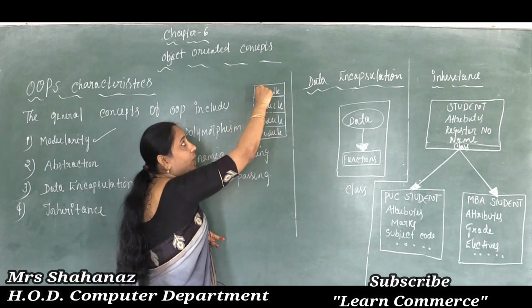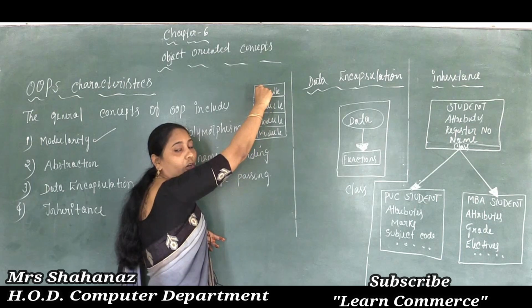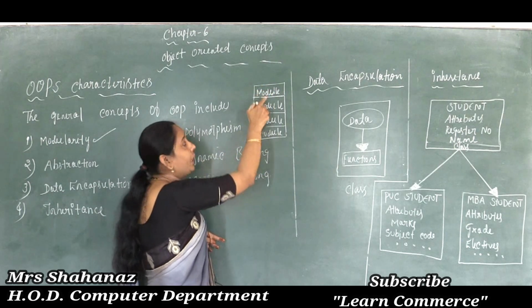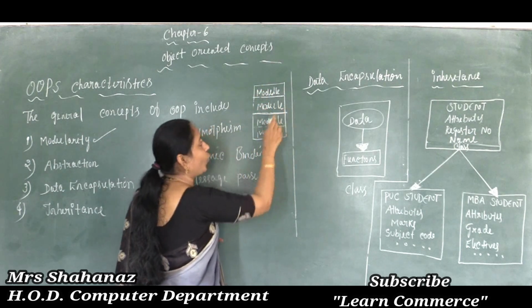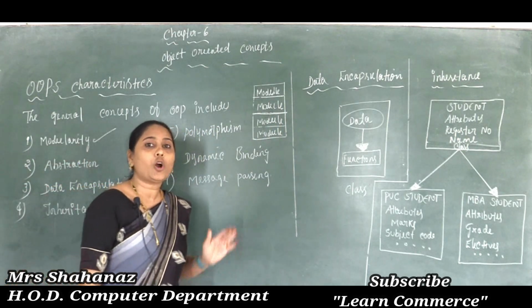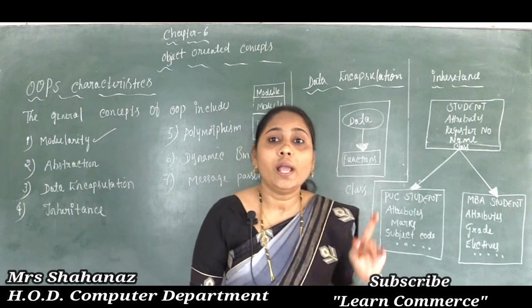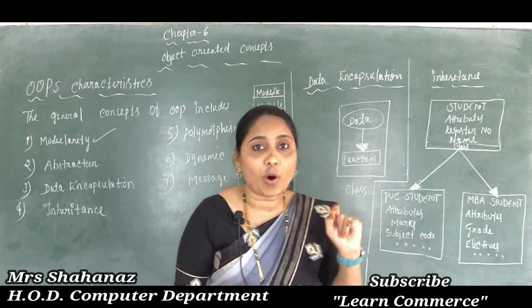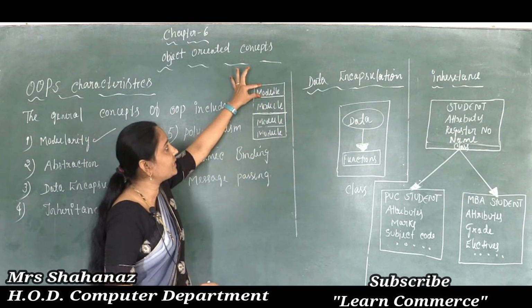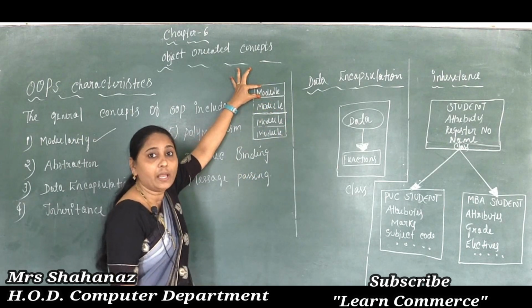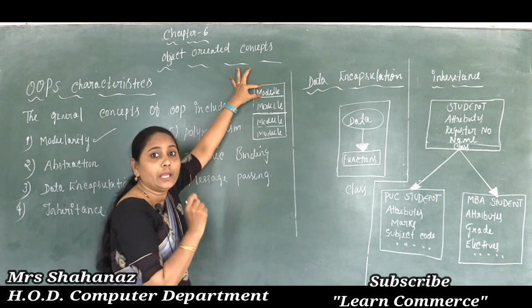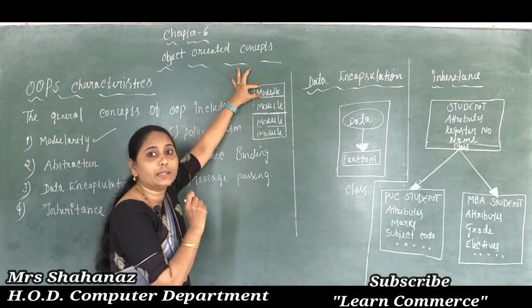That means it is the one module or unit or part of the program, and after completing the one boundary we are going to use the second boundary. So we can say that by using the technique of modularity, it helps us to create a clear-cut boundary within the program, and each module, that means each unit of the program, is tested separately, executed separately, even if it has a link with other modules.